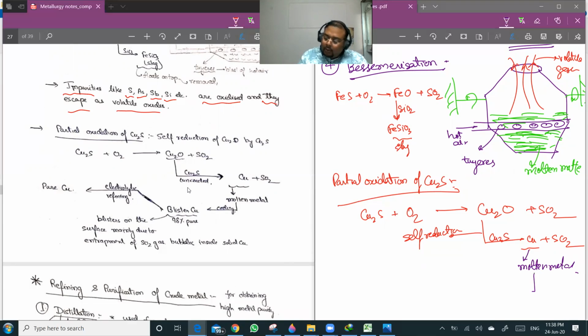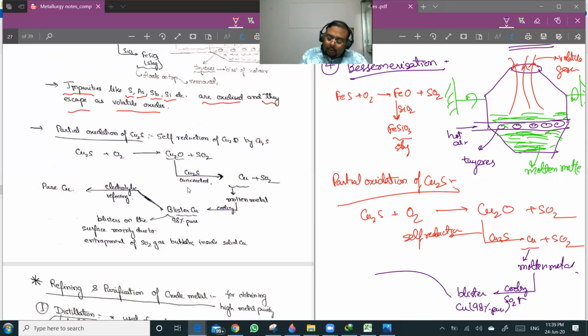Now when you are cooling this, SO2 will still be escaping from the liquid copper. So what you get is copper with blisters on its surface, tiny pointy projections. We call it blister copper, and it is about 98% pure.